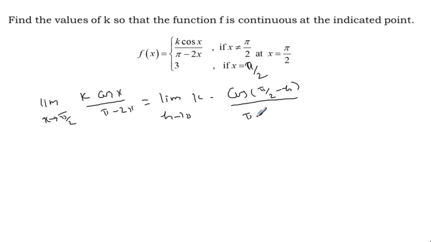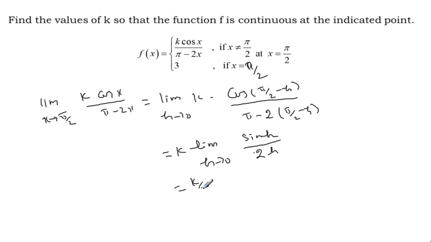Then the denominator pi minus 2 into, what about x value? Pi by 2 minus h. Take k outside. Limit h approaches 0, cos of 90 minus h, sin h. Here pi 2 and 2 cancel, pi and pi cancel, and plus 2h will come. If we take k by 2 separately, sin h by h approaches 0 according to sandwich theorem. So the overall value k by 2.